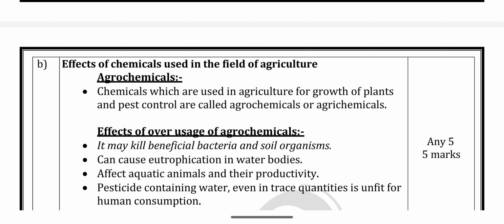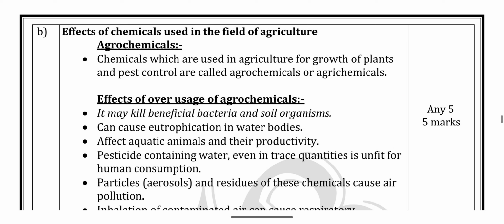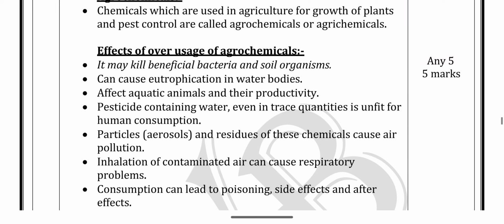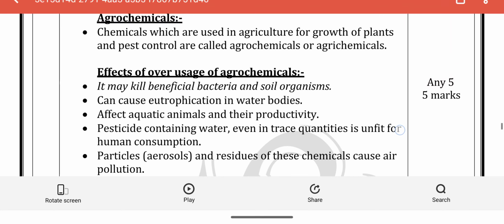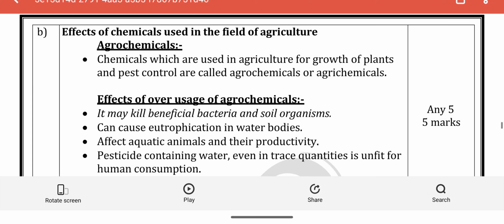Question 21b: effects of chemicals used in agriculture. What are the effects of using chemicals in the agriculture field? In this book we have some points. We have to write any 5 points, and 5 marks will be given. First we have to explain agrochemicals: chemicals which are used in agriculture for the growth of plants.